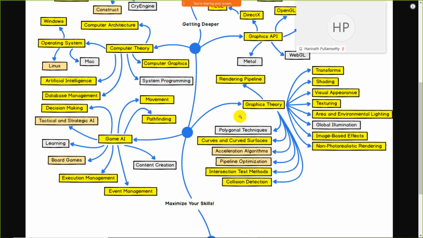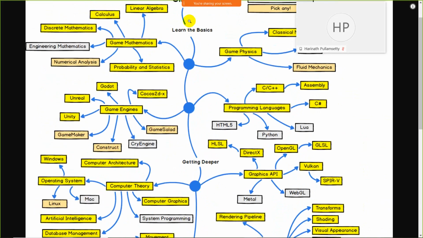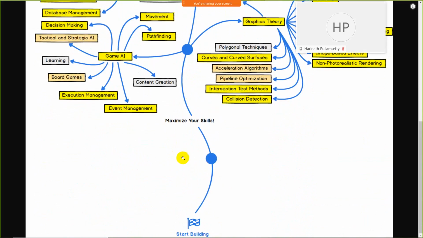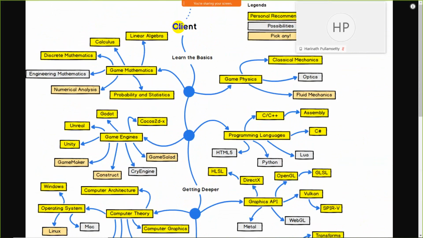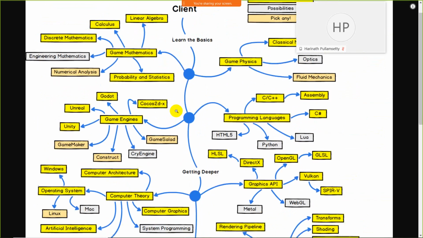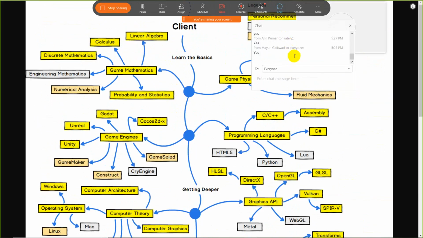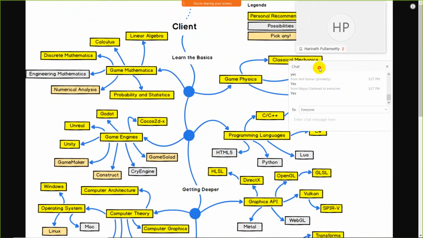So guys, these are the basics, some client-side development. Once you get this skill, then you can build your game development. So this is from starting to professional skill for a client-side game developer. If you have any question about client-side development, you can drop a text in the chat box.